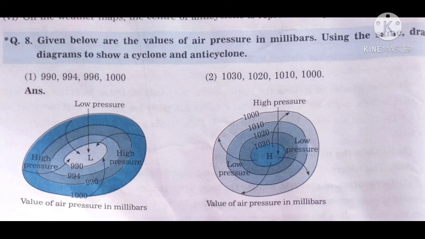Okay, and in the next diagram, the second diagram, 1030, 1020, 1010 and 1000. So you can show from the inner side 1030, 1020, 1010 and 1000. Okay, from high pressure to low pressure.